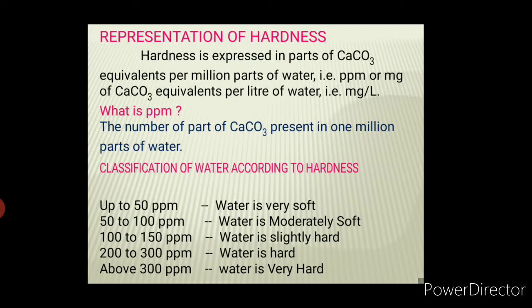Now what is hard water and what is soft water? A small classification: up to 50 ppm, water is called very soft water. 50 to 100 ppm is moderately soft. Then 100 to 150 is slightly hard. Then 200 to 300 is hard, but above 300 ppm, water is said to be very hard.